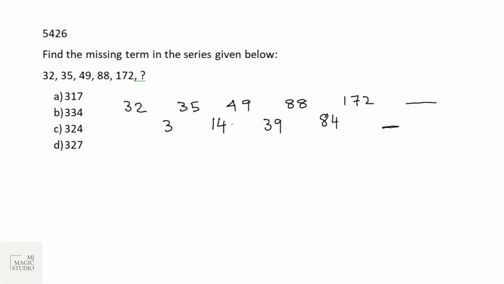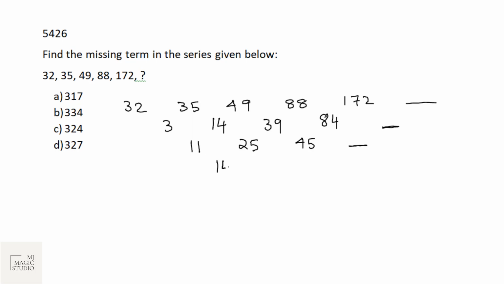Here, as we have seen in the previous 3 questions, I am not able to identify any trend. So I decided to work it out with a difference table. Difference of difference, keep on finding. At the end, if we get some uniformity, or at the end if we get some 0, that always helps. So now we'll find the difference of differences. This is 11, then 25, 39, 44, 45. And here the difference, we don't know. This is also known as step difference method.